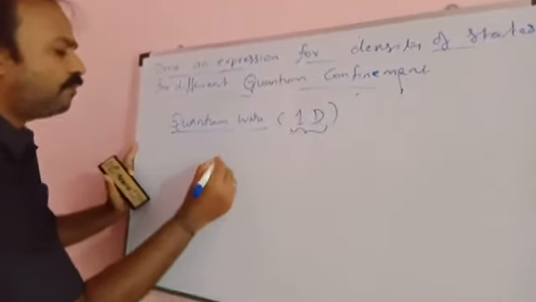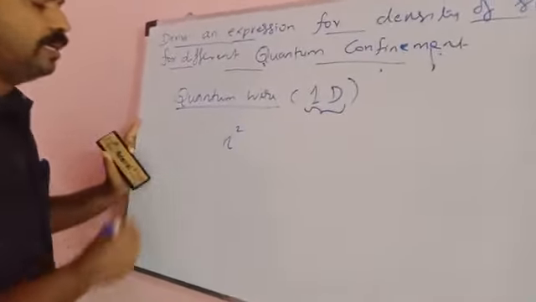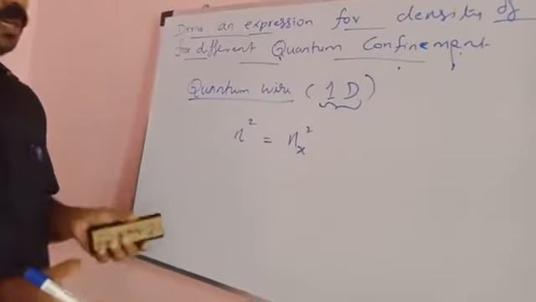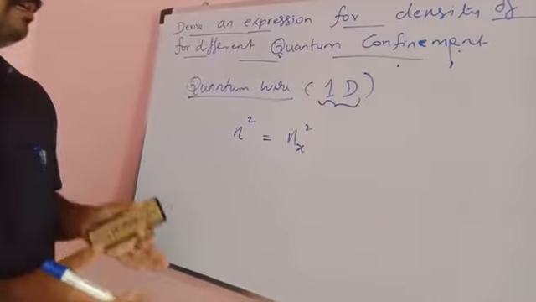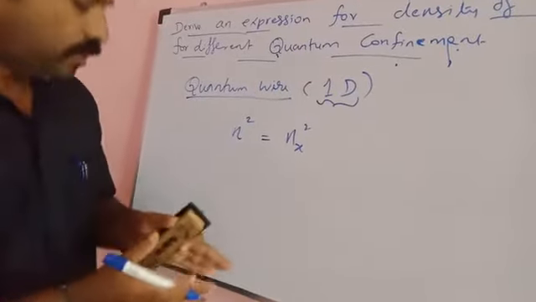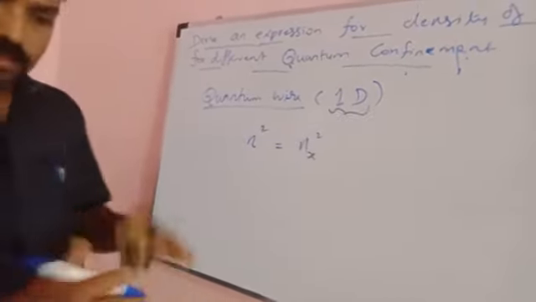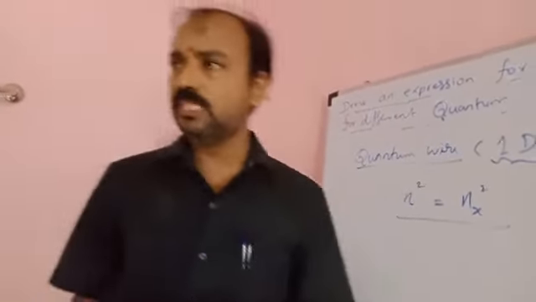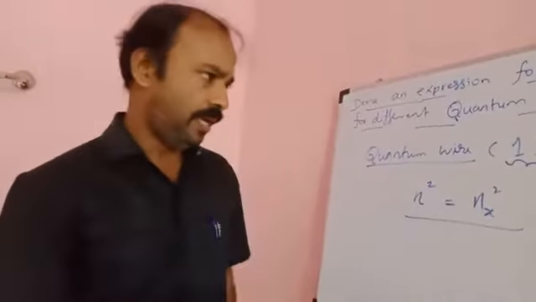The number of electrons can be explained by n squared is equal to nx squared. If the electron is allowed only in the x direction, and in the other two directions restriction takes place, then n squared is simply replaced by nx squared.